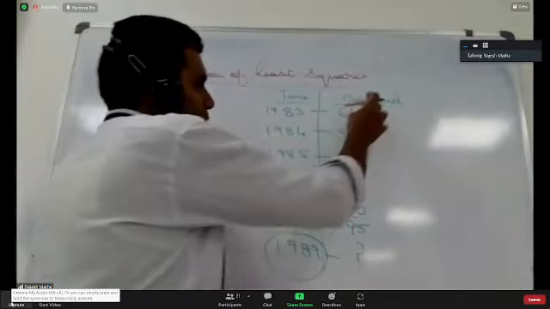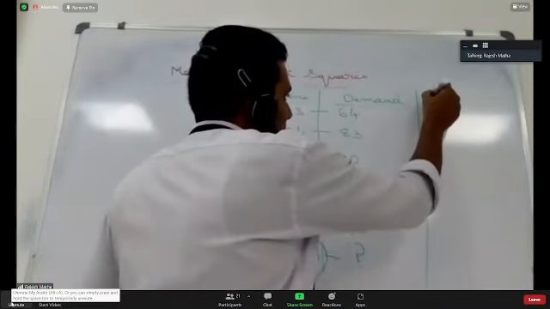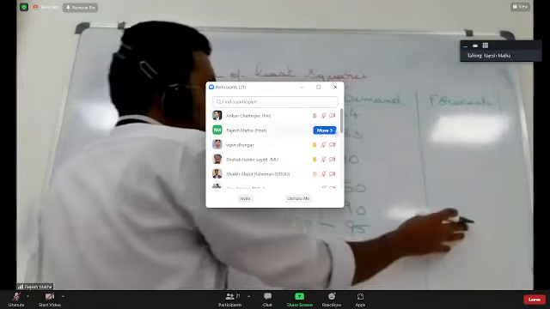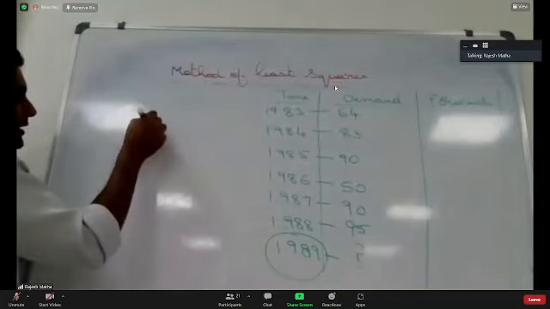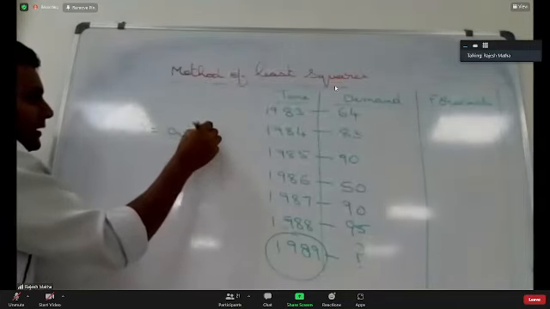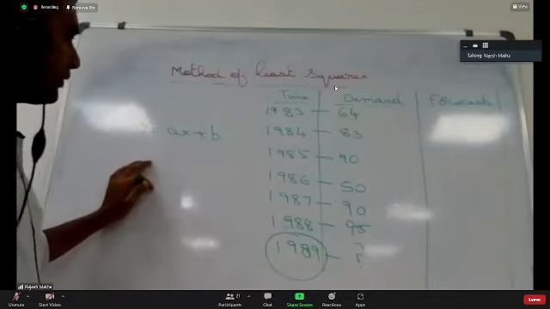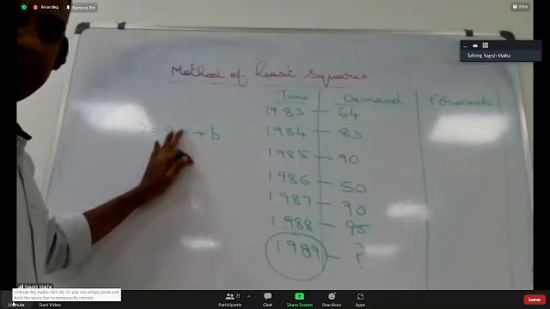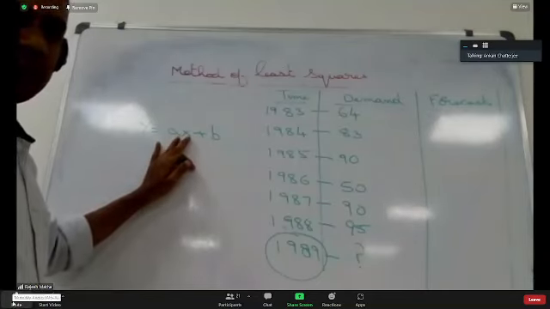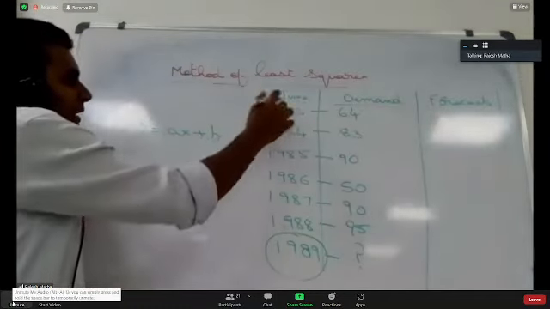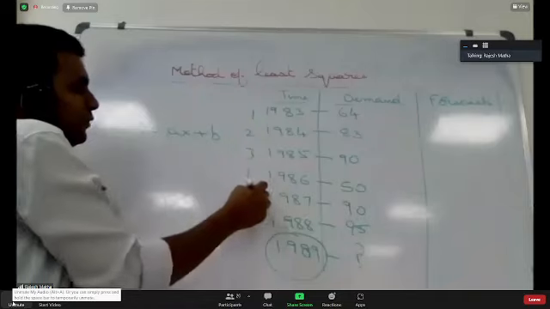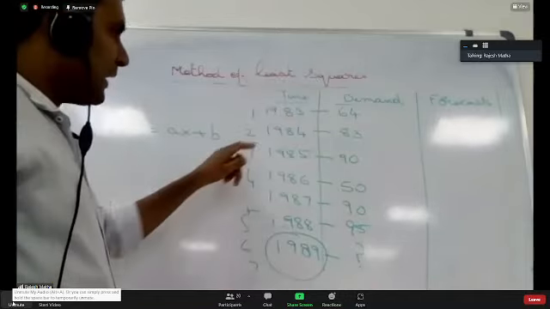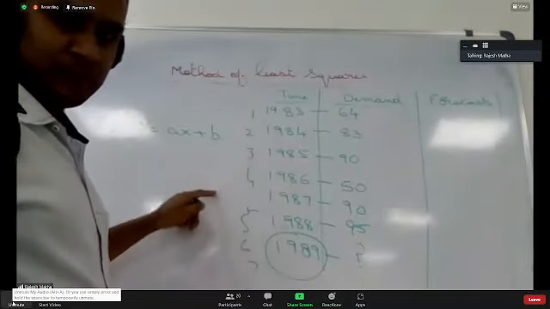What you have to do is, you will have your actual demand. In the least square method also, you have to calculate a forecast column. How you get this forecast is, in the least square method we use the equation y equals ax plus b. Yes or no? And we are converting time into 1, 2, 3, 4, 5 and so on if it is an odd number of observations, or 0.5, 1.5, 2.5 for even. Yes or no?